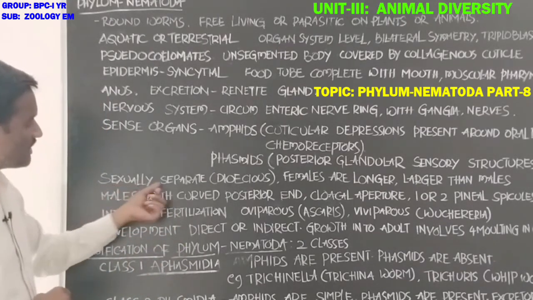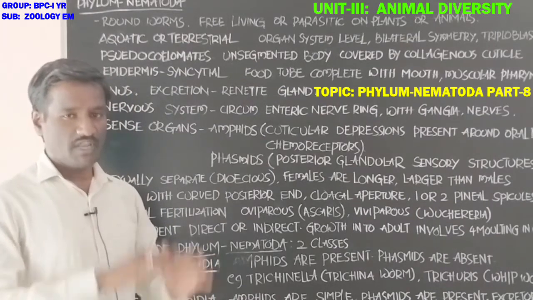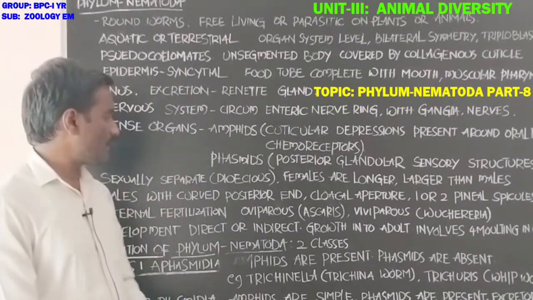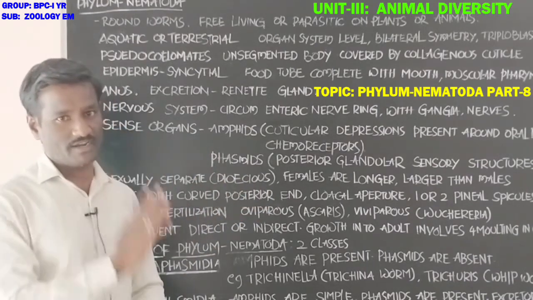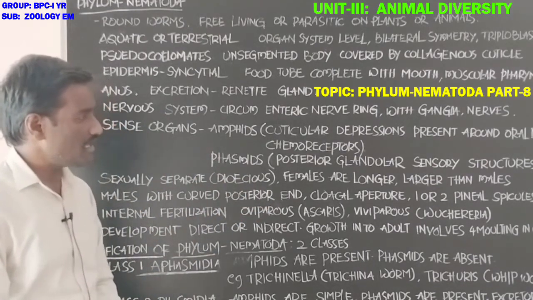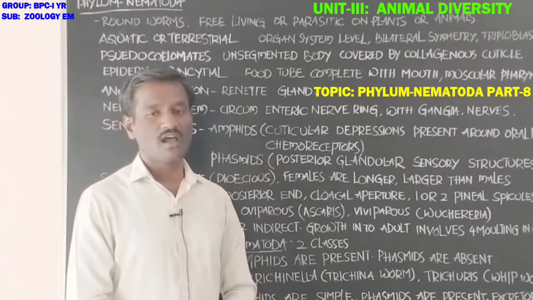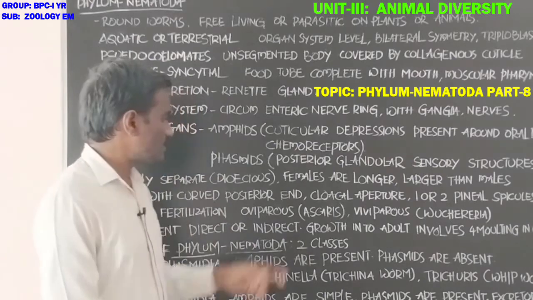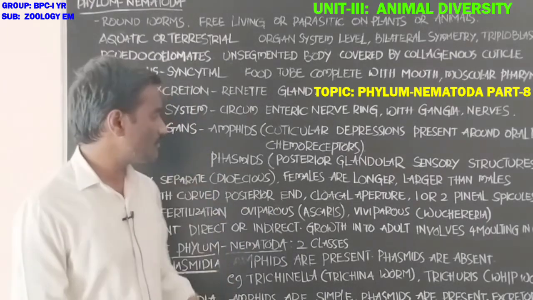Next, students, these are sexually separate. Males and females are available, hence they are called dioecious. They are sexually separate, and externally, observation of the males and females is also possible. Sexual dimorphism is also shown by these animals.